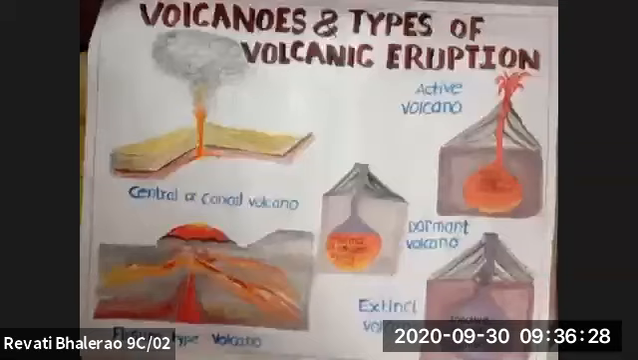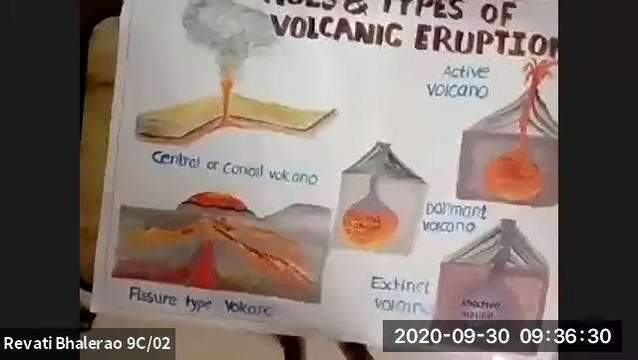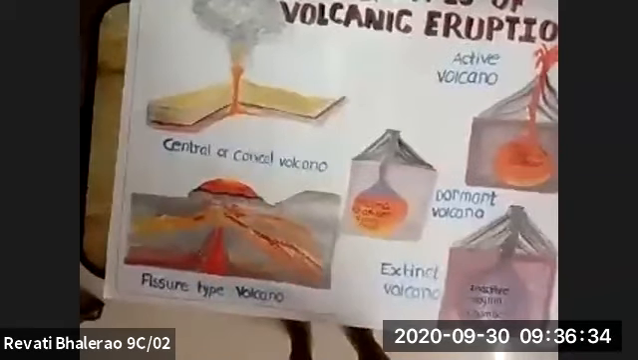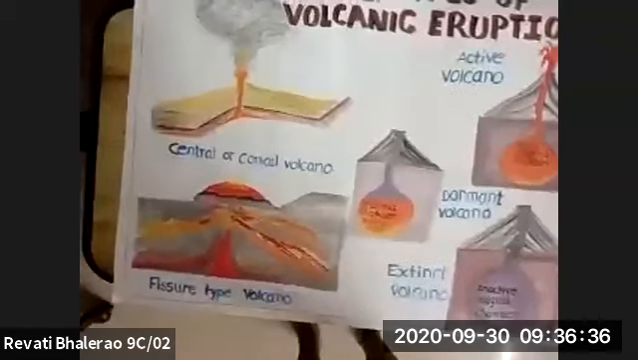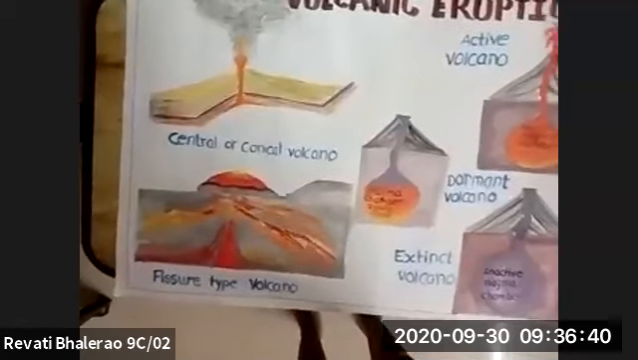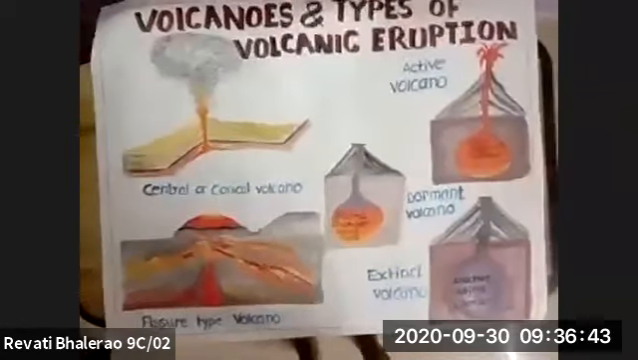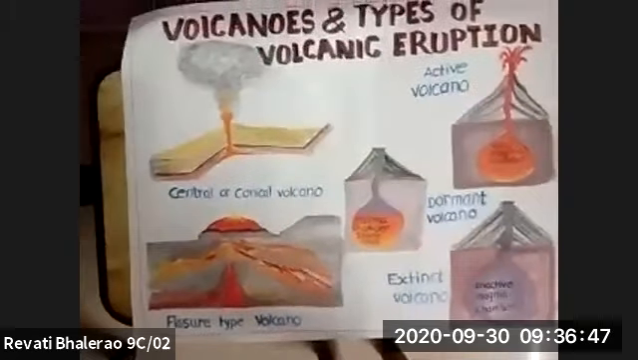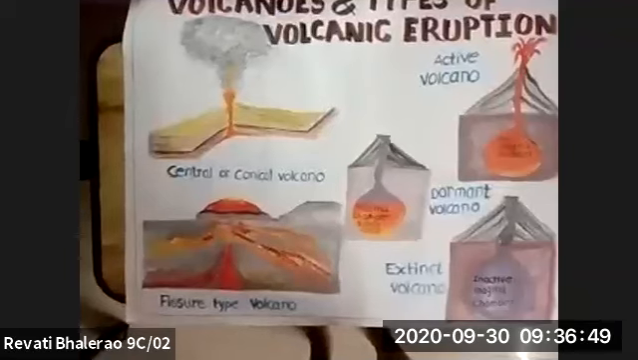In the first diagram, we can see lava coming out through a vent and spreading all over. As a result, conical volcanic mountains are formed. Examples are Mount Fujiyama in Japan and Mount Kilimanjaro in Tanzania.